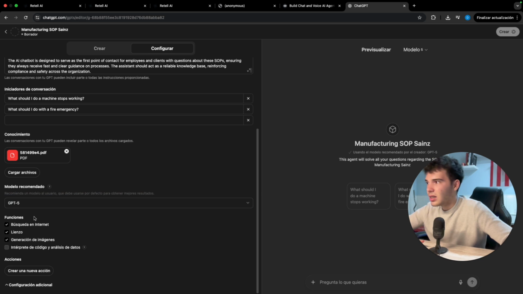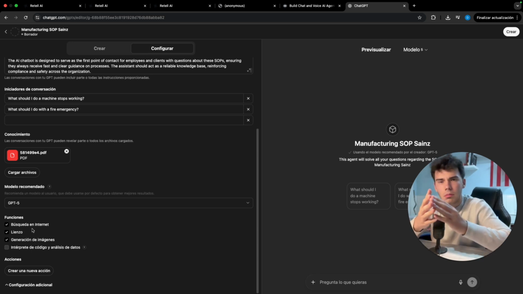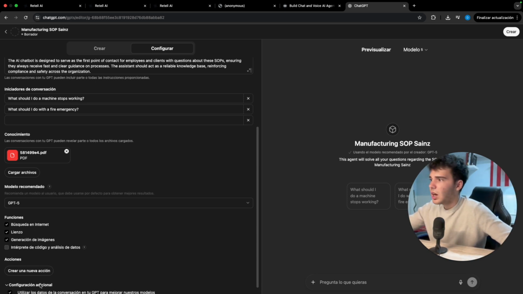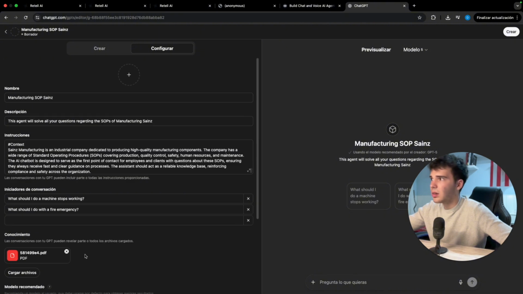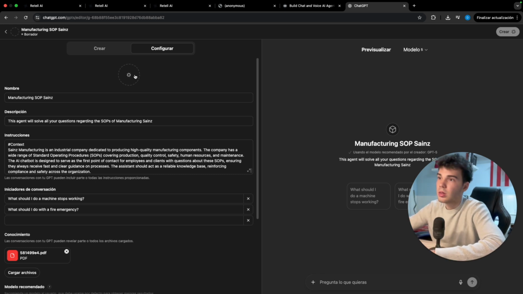Let's leave a search on the internet. It could be, why not? Generation of images. Let's leave everything like that so that we don't overcomplicate a lot and we make it as easy as we can. So with this said, I don't think that we actually have to add anything more. With this, we could add maybe a message. Well, more a photo, sorry, as I said. Here, using the manufacturing description and everything, DALL-E will generate a picture of it.